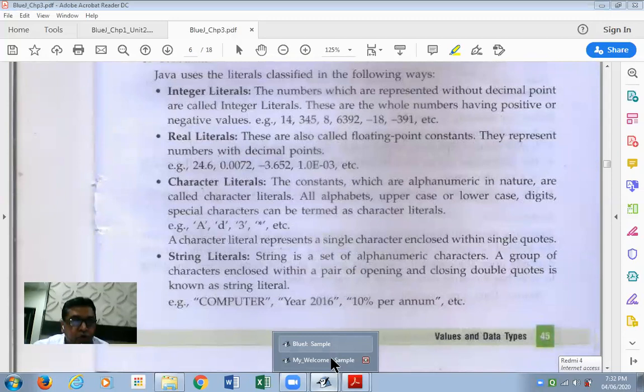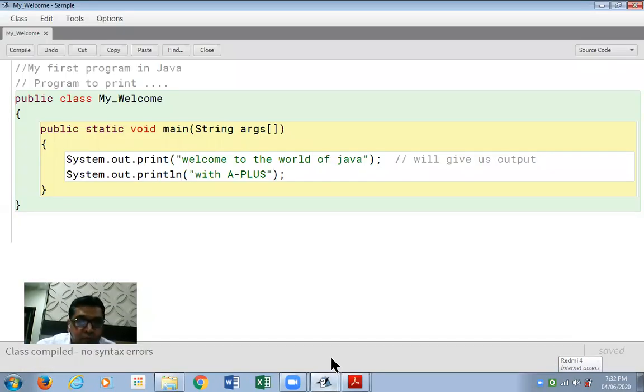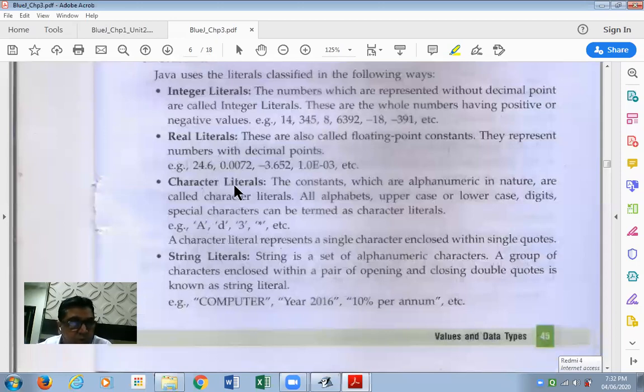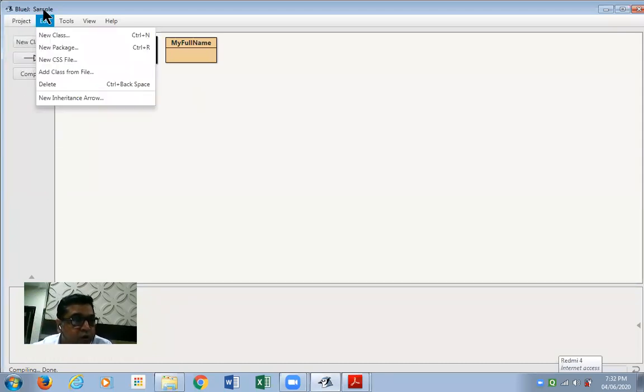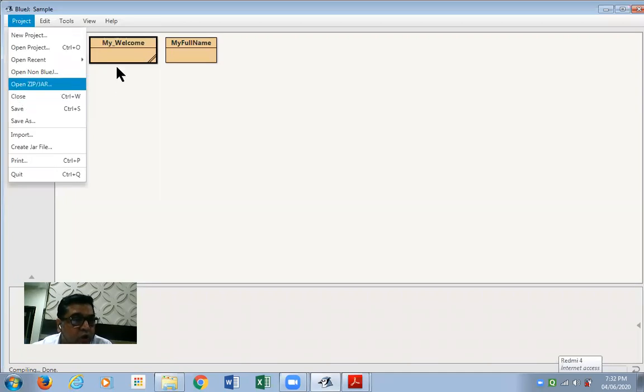Let me start demonstrating this to you in a particular program. It would be better for you to understand it that way. Now friends, we have moved to chapter 3, and please see what I'm doing practically. Have a careful look. I'm closing this window, my program, and I'm closing my project. The name of this project is sample. This was in chapter 1, unit 2. That means all the programs in chapter 1, unit 2 are kept inside this project sample.